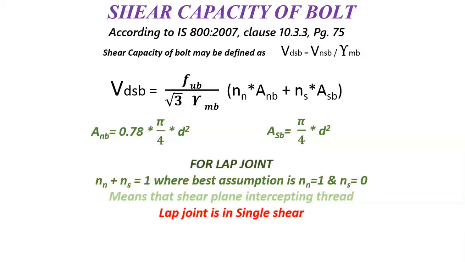Now, if we take Ns equal to 0, it means that shear plane intercepting the thread only. Lap joint is in the single shear. Definition of single shear says that if the bolt is cutted by two pieces, then it is known as the single shear. So lap joint is always in the single shear.